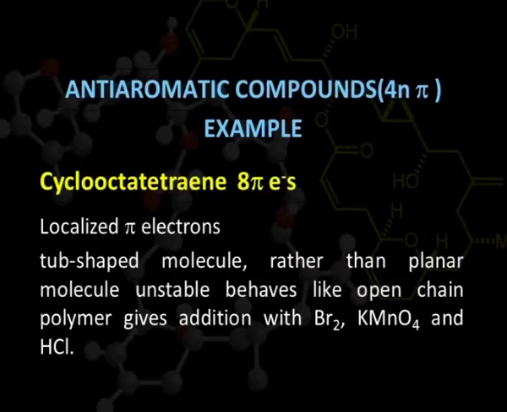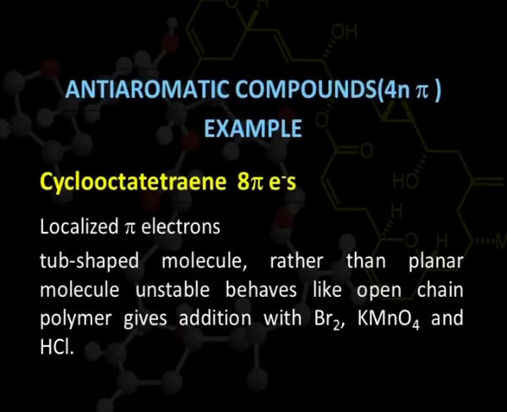Another example of an anti-aromatic compound is cyclooctatetraene. As the name suggests, this compound will also be cyclic, having 8 members in its ring and the presence of 4 double bonds. But here these 4 double bonds, which are giving us 8 pi electrons, are not delocalized but are localized pi electrons. Why are they localized?